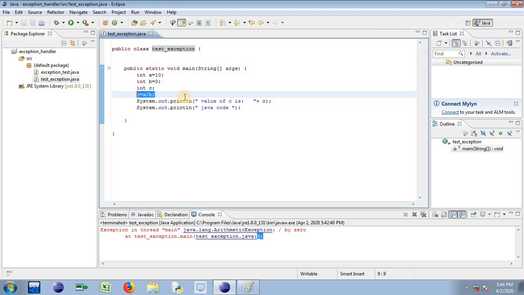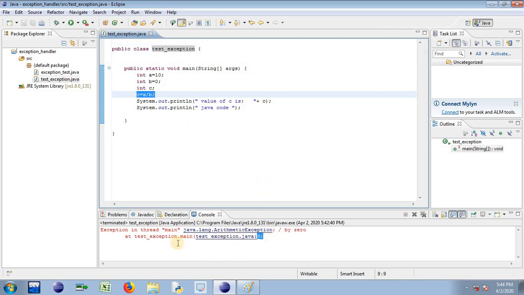So exception is nothing but what? Error only. Which type of error is it? Logical error, which happens during runtime. So to handle it, you need an appropriate exception handler. How you can use that exception handler, that we will discuss.